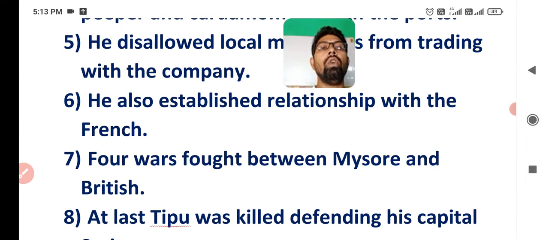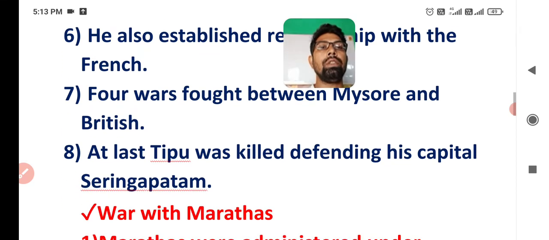Four wars were fought between Mysore and the British, and these were known as the Anglo-Mysore Wars. There were four major wars. There can be an objective type question in the exam: how many wars were fought between Mysore and the British?